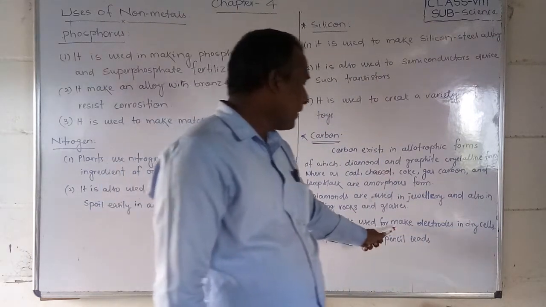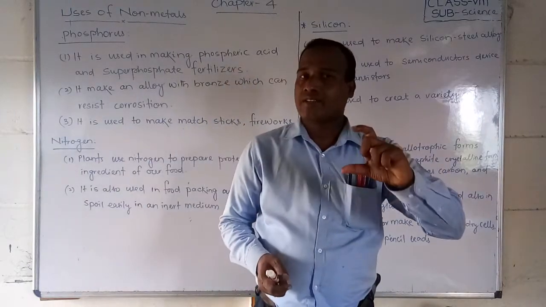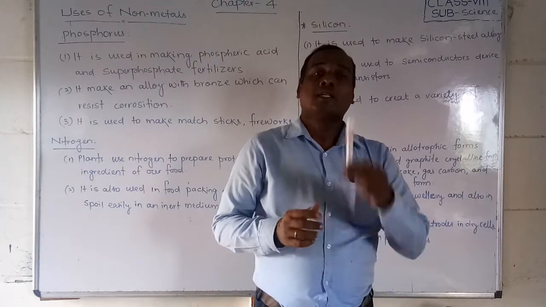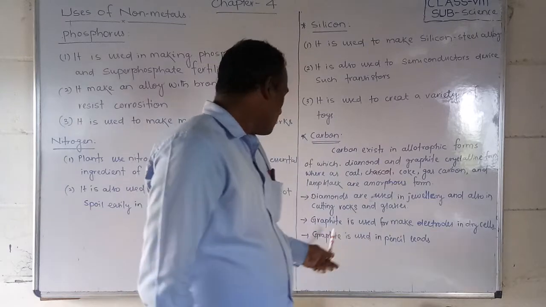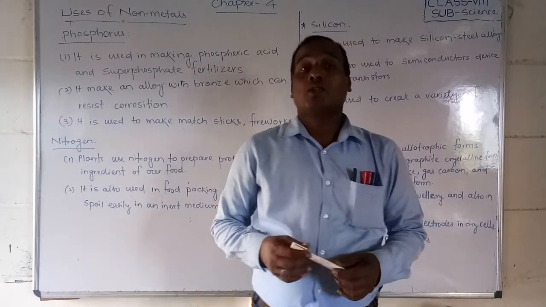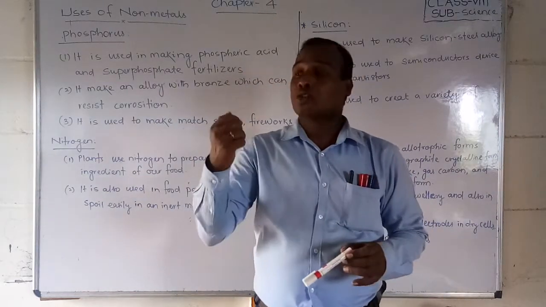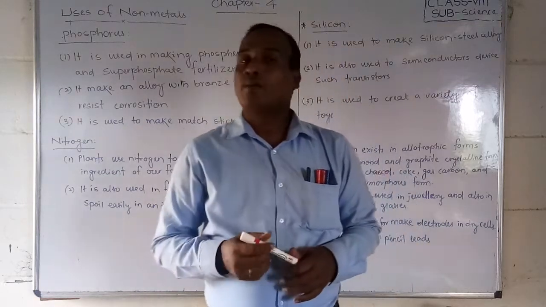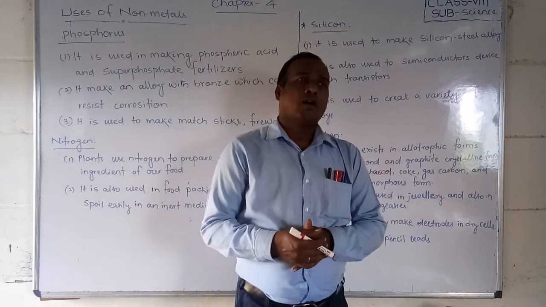Graphite is used to make electrodes in dry cells. You have seen a battery or dry cell, in the middle there is a black cylinder. That is made of graphite. Graphite is also used in pencil leads. You use a pencil daily, and the lead inside the pencil is also made of graphite. Okay students, so we will study that.